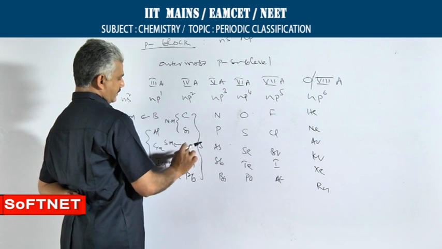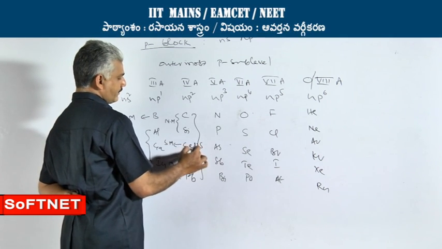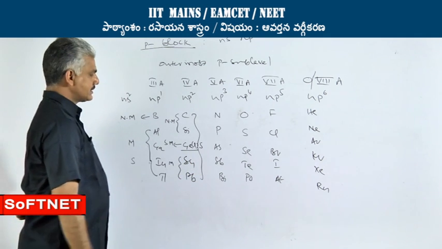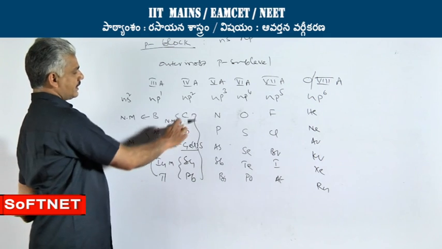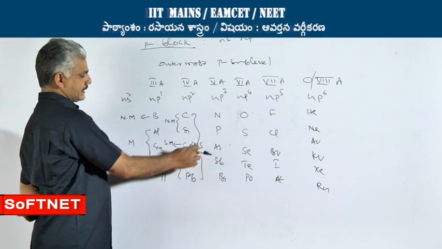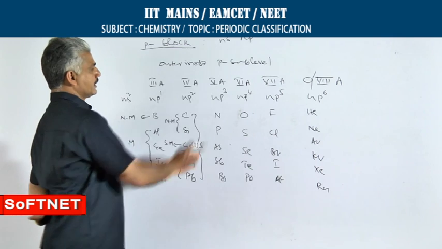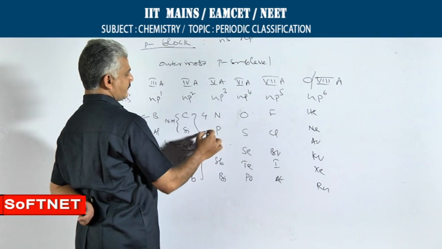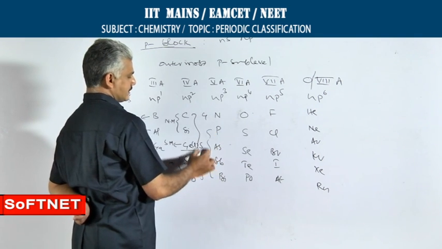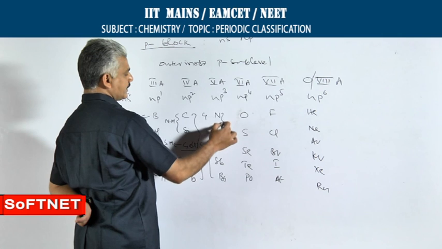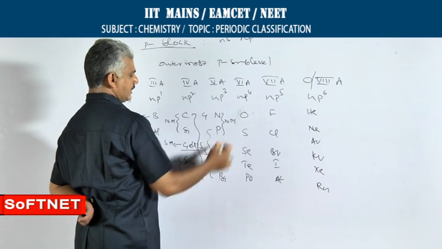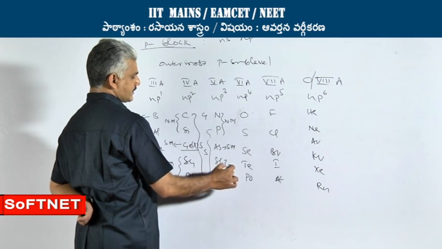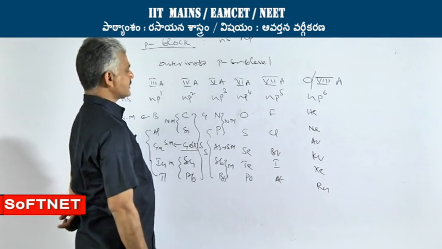Germanium is a liquid semi-metal. In fact, this is the only semi-metal that exists in liquid state. Rest of the elements in 4th A group exists in solid state. Coming to 5th A group, nitrogen is a gas, phosphorus onwards exist in solid state. Both nitrogen and phosphorus are non-metals, arsenic is a semi-metal, antimony and bismuth are treated as metals.